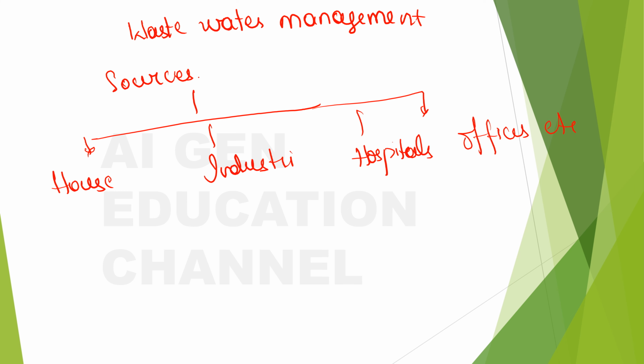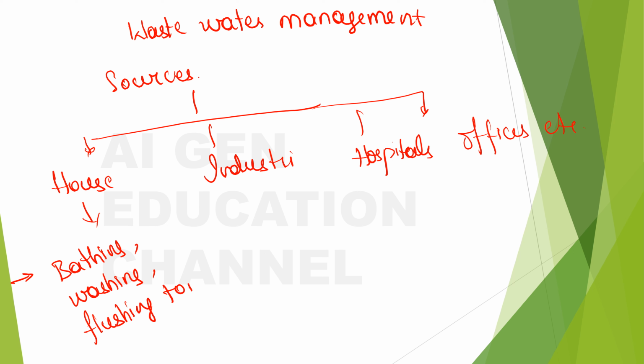If we talk about houses, in what way? By bathing, washing clothes and utensils, flushing the toilet, and cooking. All these will become sources of wastewater from a household.